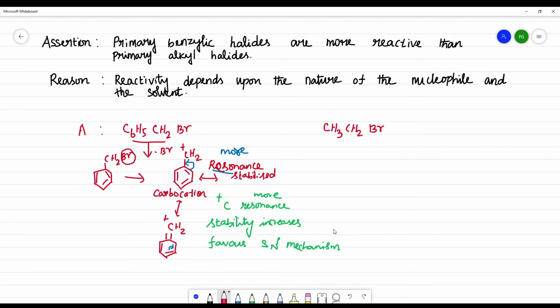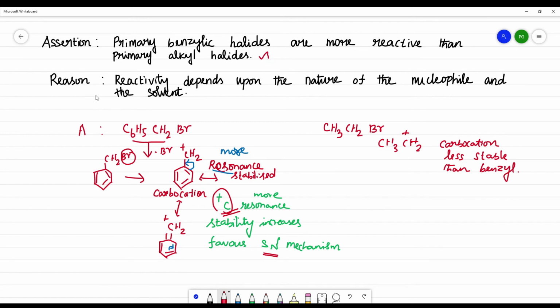In the case of CH3CH2Br, it has this carbocation, CH3CH2 plus. This carbocation is less stable than benzyl. So the more stable the carbocation, the more it favors the SN1 mechanism. So primary benzylic halides, which have a stable carbocation, are more reactive than primary alkyl halides. The assertion given is correct.